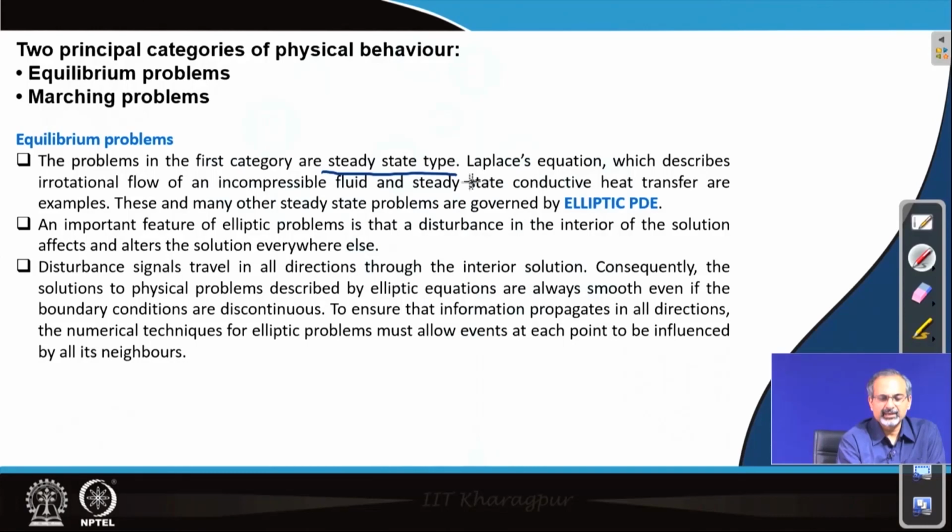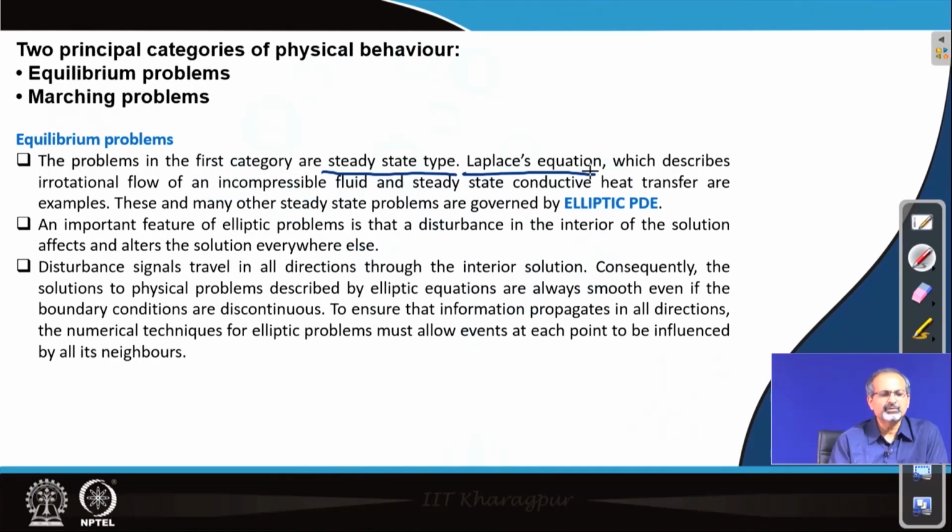We have had a look at Laplace equation previously, which models irrotational flow of an incompressible fluid, and you saw that it actually gives you a steady state solution of the velocity potential of the flow field. You also saw the steady state heat conduction equation. Even there we were talking about a temperature field, which was what we see in a steady state case.